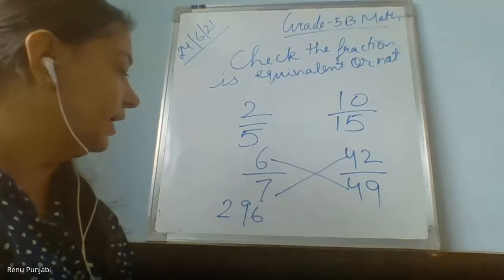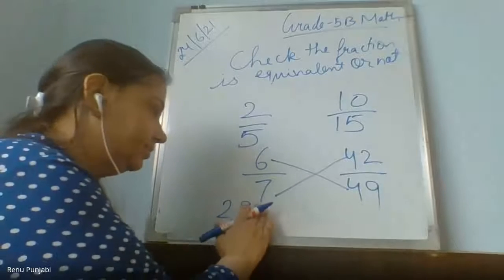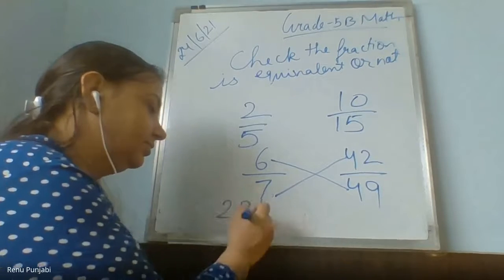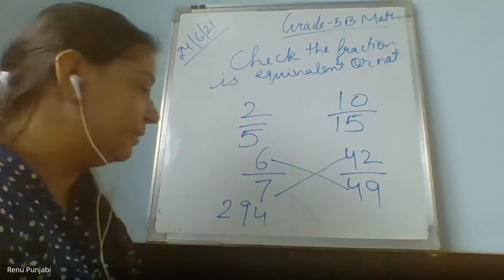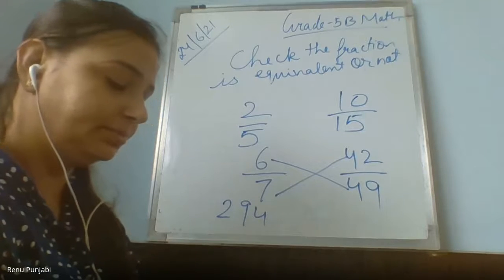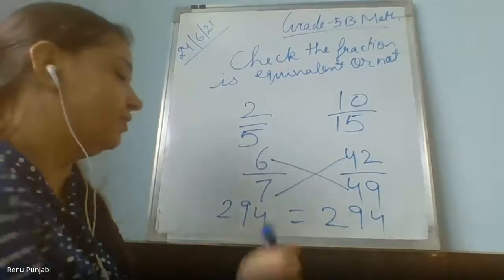Let me check. 42 multiplied by 7 is 294, and 49 multiplied by 6 is equal to 294. Yes, so both are the same, so we can say they are equal.